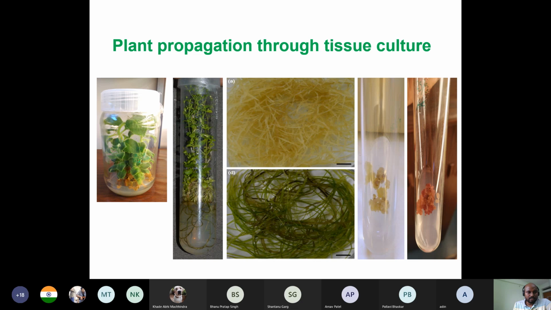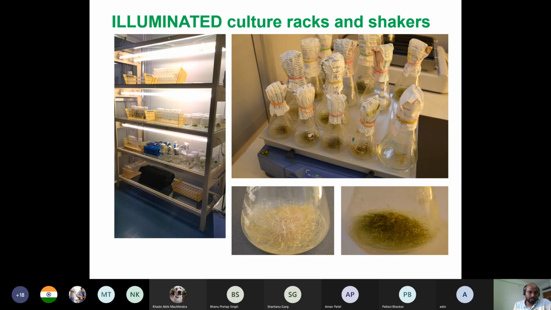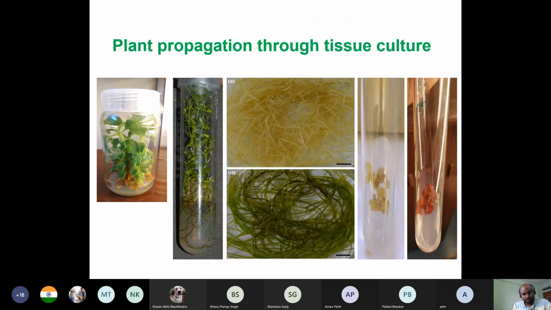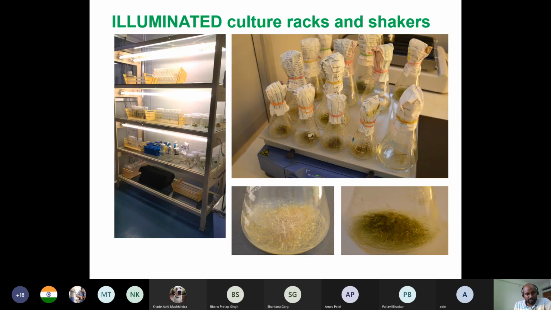This is the rack from the front side view. Sometimes for callus you have to make it dark, covered with black cloth, because light will make chloroplast. And this is the root culture of Kanscoda which I was telling. This is adventitious root, but in this picture this is hairy root. By looking at the picture, you can see the difference in their width. This is also white root of Kanscoda, and this is green root of Kanscoda. Some work has also been done in our lab on Kanscoda regarding an important component known as xanthone.